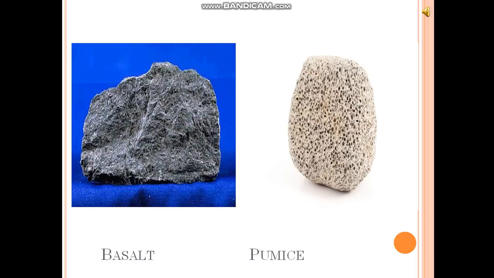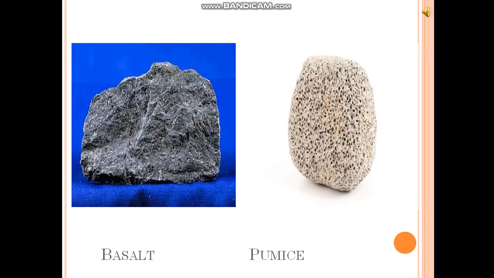There are many uses of these rocks. The first one is pumice. It is a soft, spongy, and lightweight rock, formed because air is trapped into it. It is used to make stone utensils. It is used as a scrubber to remove rough skin from the body. Dentists use powdered pumice for polishing teeth.